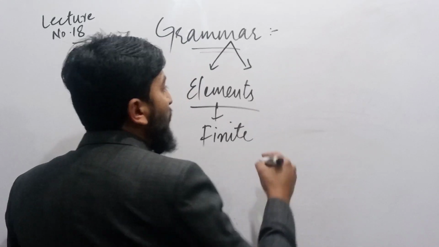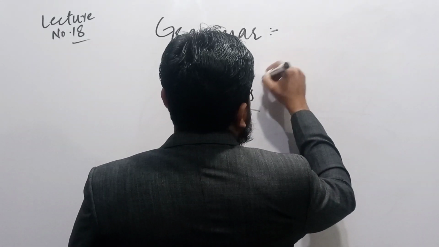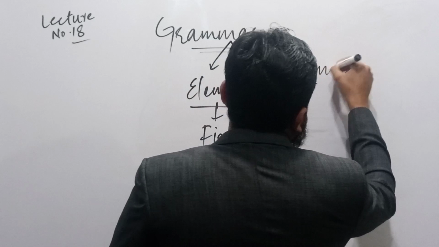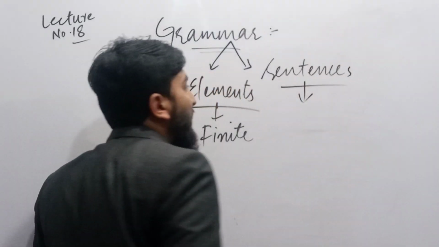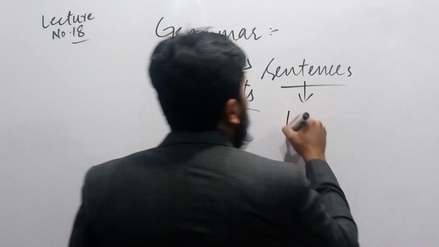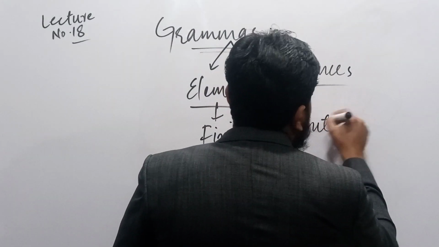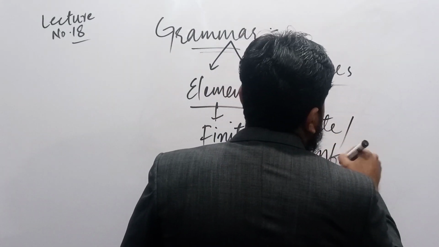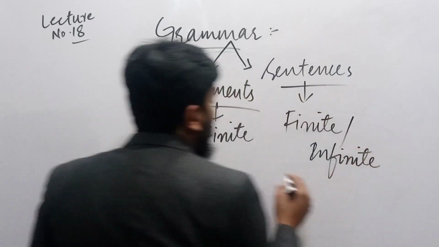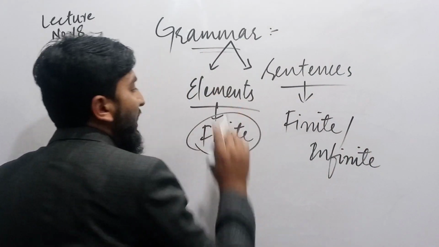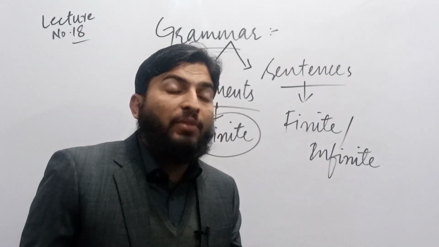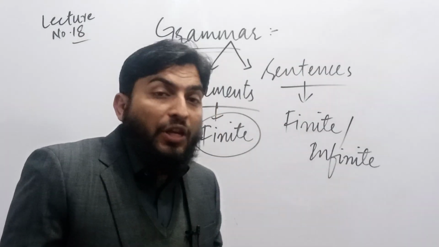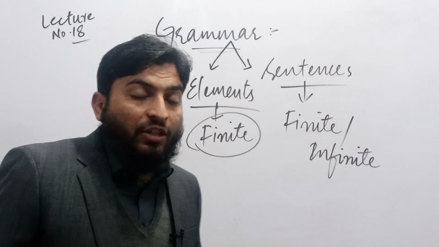And when I say sentence or sentences, the set of these sentences, which is either finite or infinite in number, they are produced by a finite set of elements. So a set of finite or infinite number of sentences are produced by a finite set of elements.